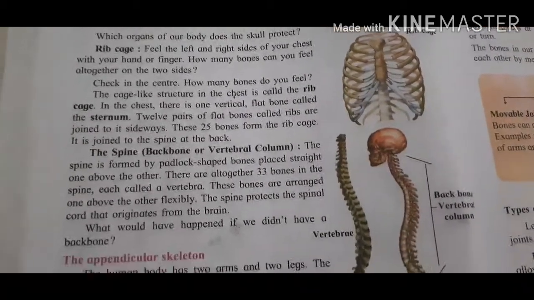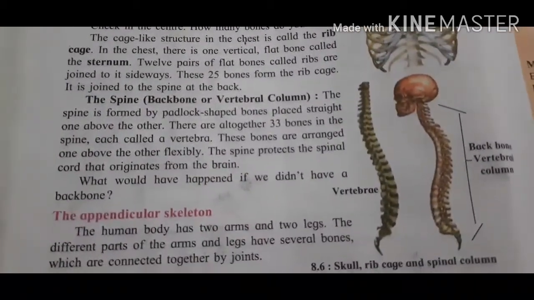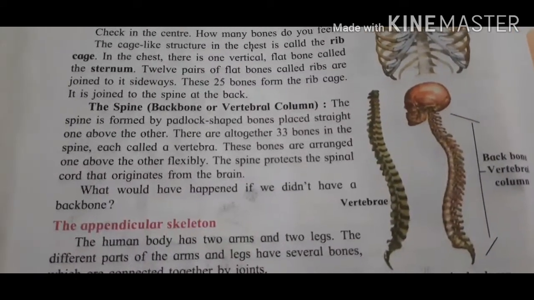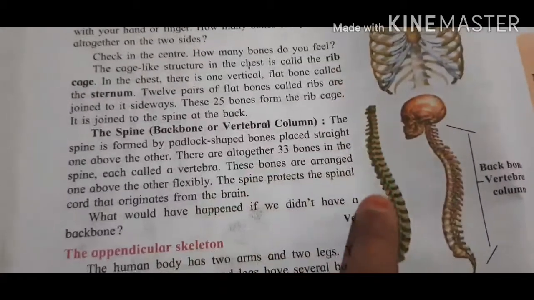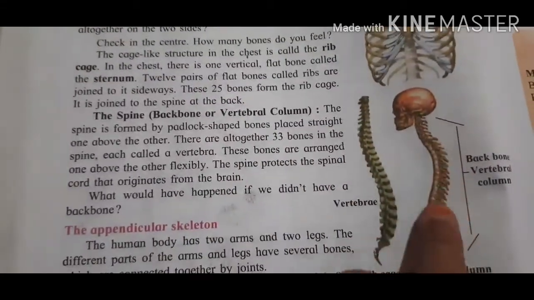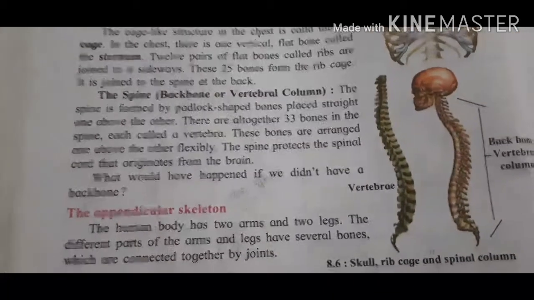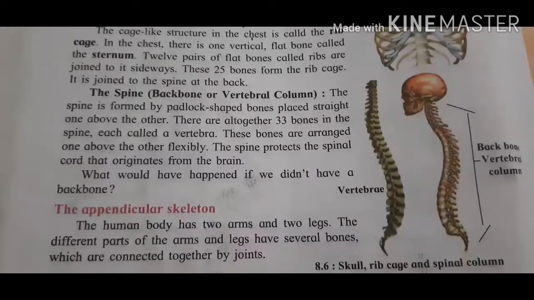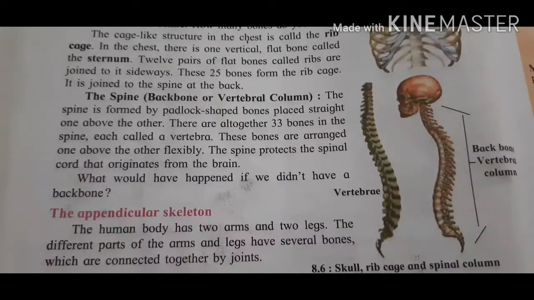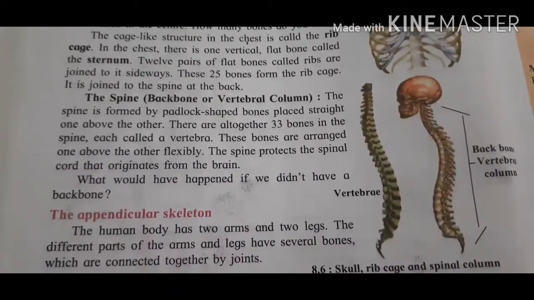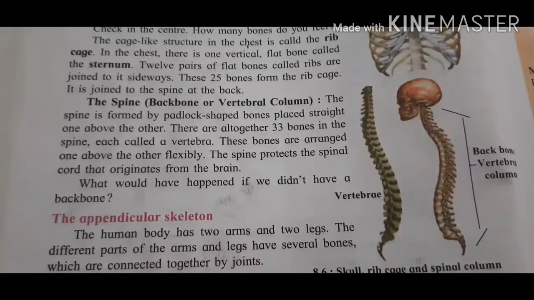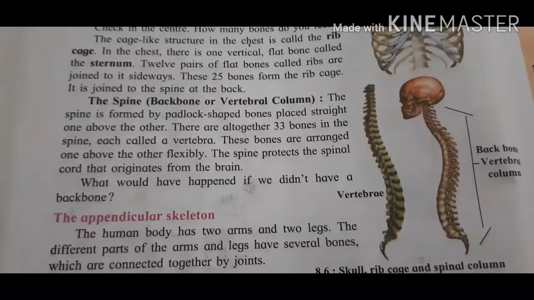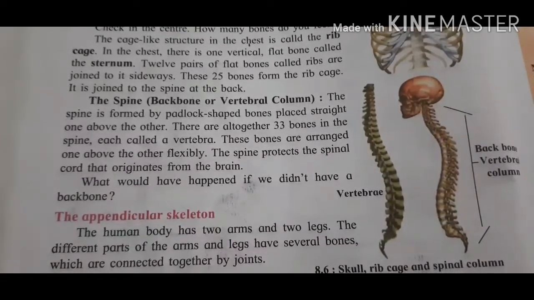Now let's see spine bone, that is spinal cord or a vertebral column. Okay, so this is your vertebral column. The spine is formed by padlock shaped bones placed straight one above the other. There are altogether 33 bones in the spine, each called a vertebra.